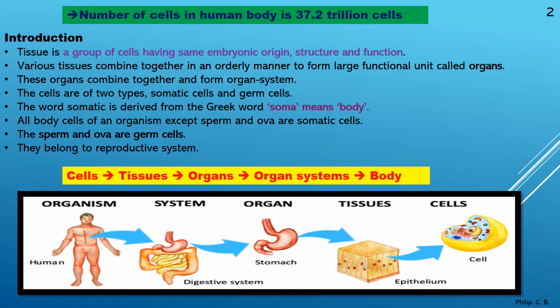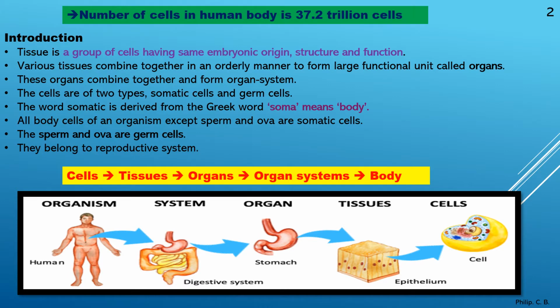Introduction. Tissue is a group of cells having the same embryonic origin, structure and function. So what is a tissue? Cells which have the same embryonic origin, structure and function form a tissue. And just as I mentioned, this tissue forms organ system and the organism, right? Further, various tissues combine together in an orderly manner to form large functional units called organs. These organs combine together to form organ system.